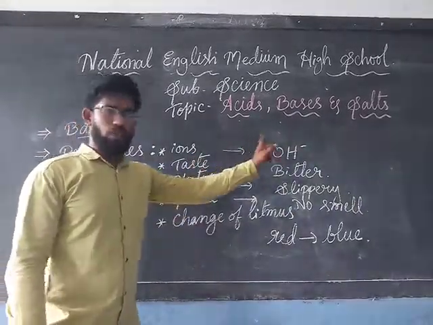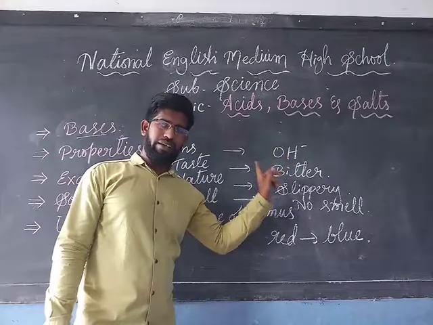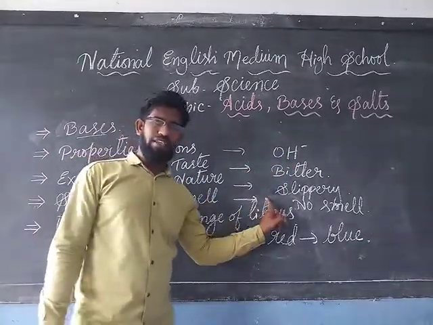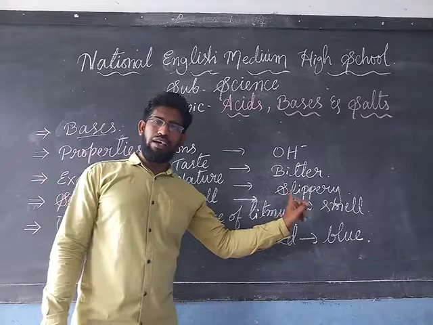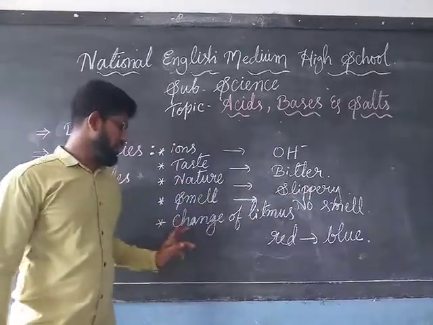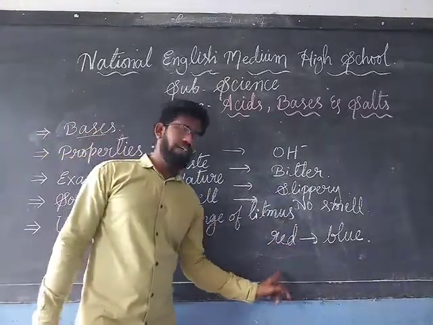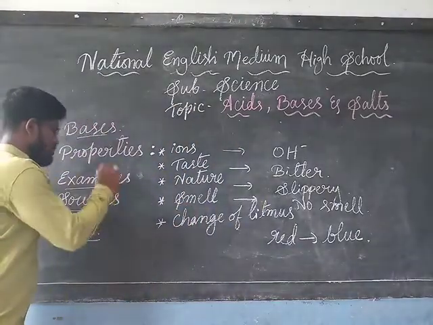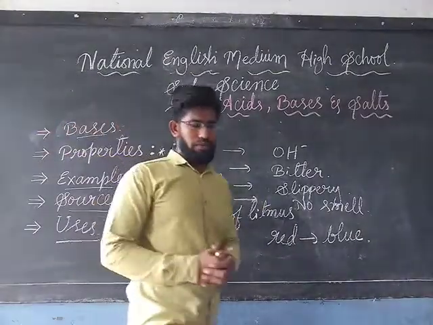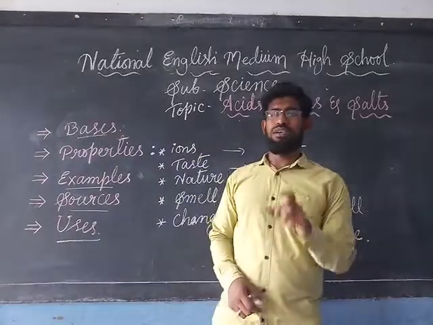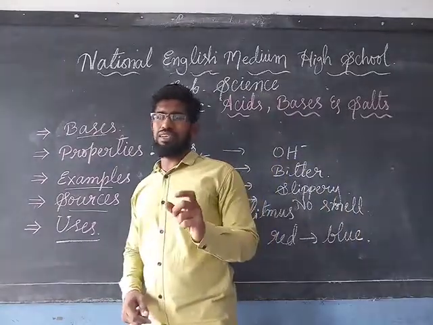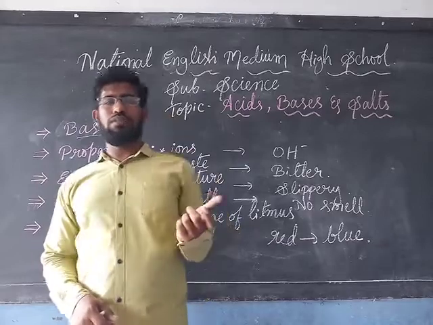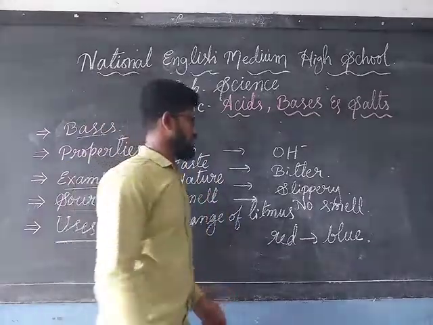They contain OH minus ions. They are bitter in taste. They are slippery in nature. They don't have any smell, and the bases can turn red litmus into blue in color. Then after the properties, come to some of the examples. As we know, the compounds which contain OH minus ions are all considered bases. For example,